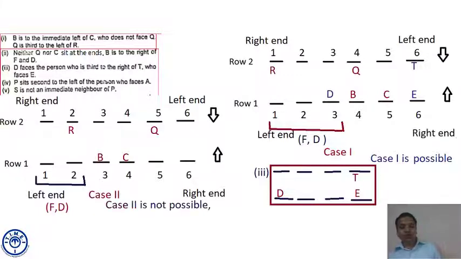Case 2 is not possible as I can place T and E at seat number 6, but there will be no position for D because in row 1, position 3 is already occupied by B. So case 2, as the box cannot be inserted, is rejected. Case 2 is surely rejected. So we are left with only one case. I hope this is clear. So now concentrating only on the first case.